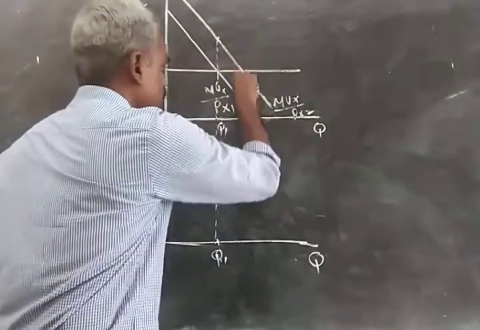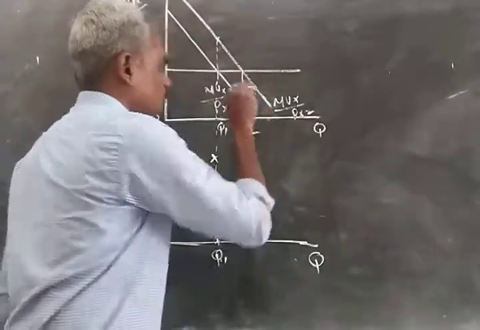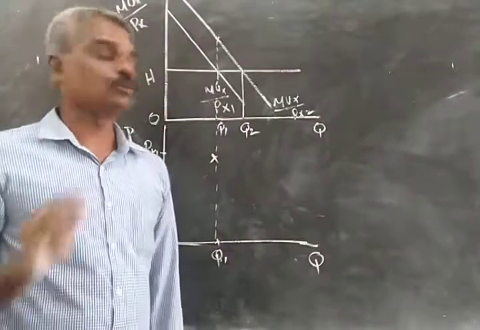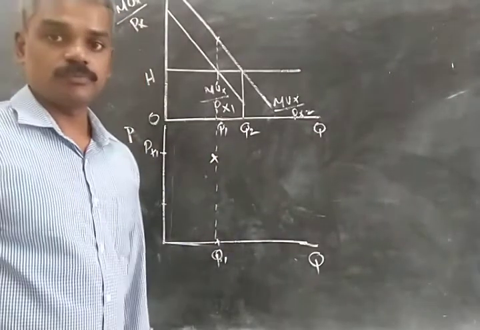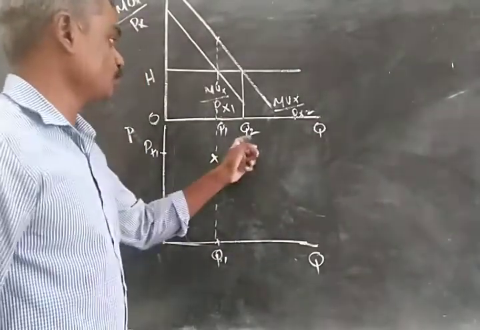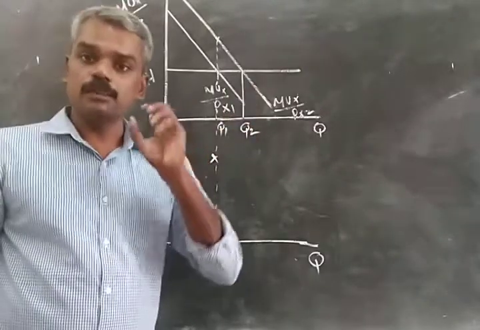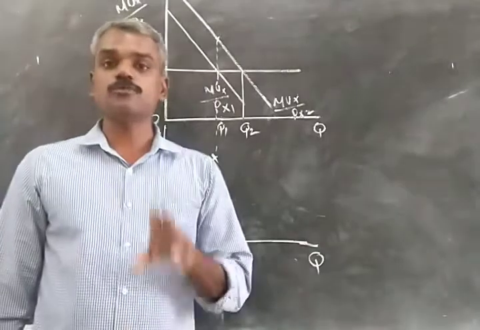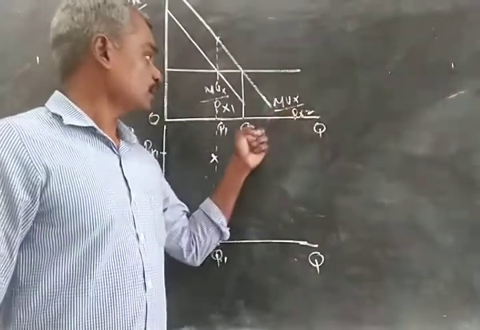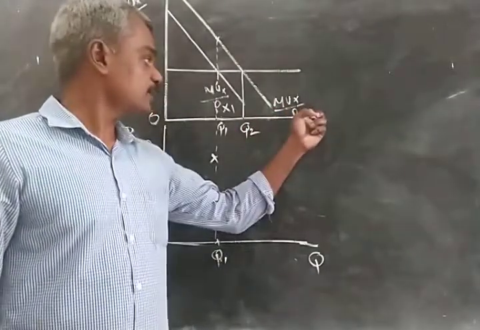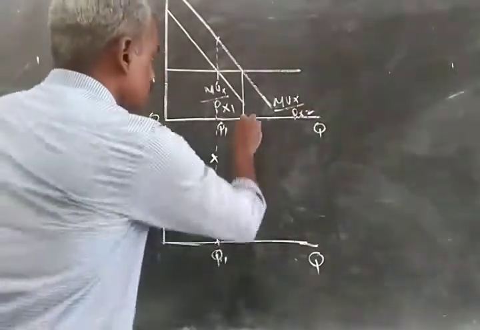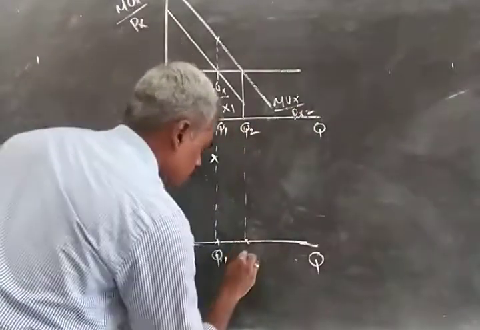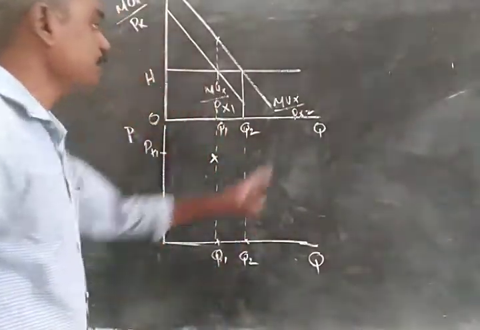It happens at Q2, when the consumer is consuming Q2 units of the commodity. So when consuming Q2, MUX by PX2 is equal to the marginal utility of money expenditure. So we have another combination of price PX2 and quantity Q2. We have quantity Q2 here and price PX2.